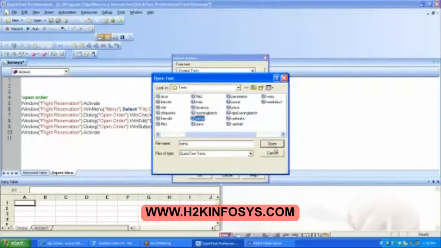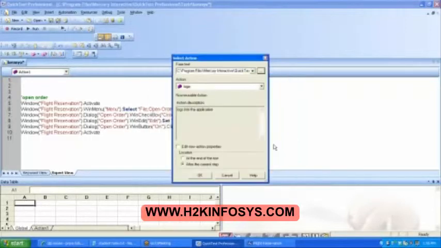Neha, and then open. Okay. Then here you have both the login and logout. Which one do I want to call? Login, right? Yes, I select login then. Select the file from where you want to call and then select the action from which you want to call.